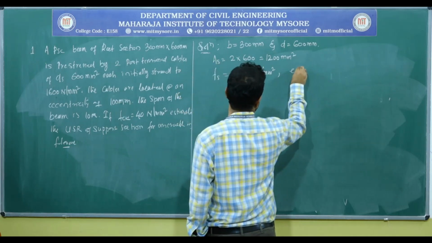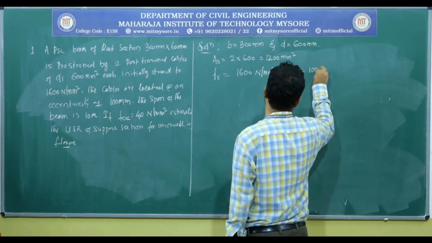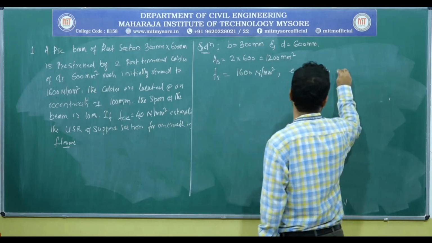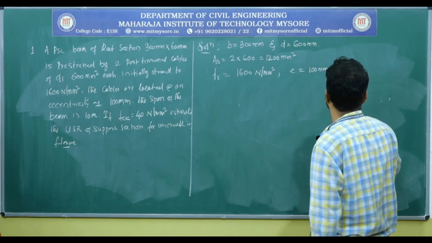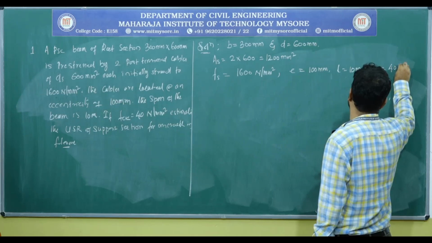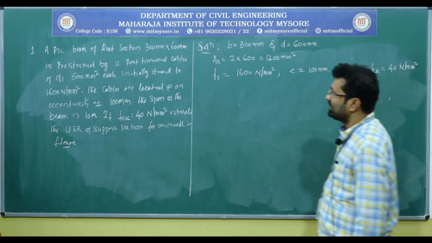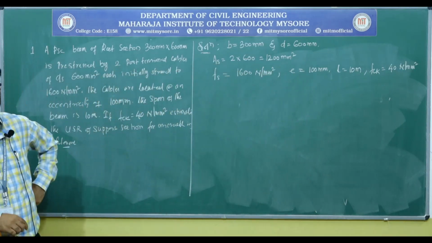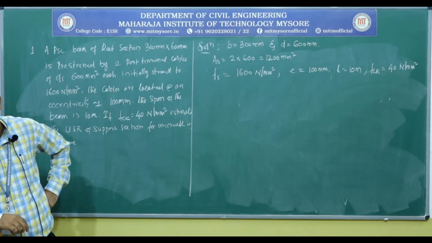So apart from this, they have given the eccentricity of the cable as 100 millimeter. Then the span L is equal to 10 meter. Then fck, the characteristic strength of the concrete, is 40 newtons per millimeter square. So this much information they have given. Using this, we need to calculate the ultimate shear resistance capacity of the section.